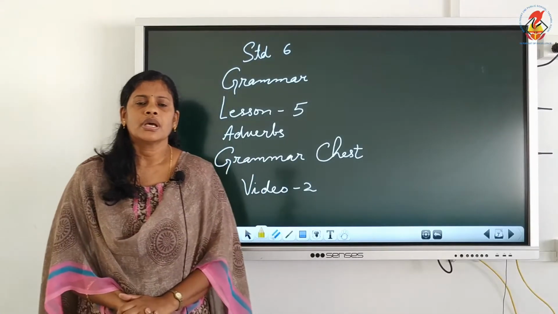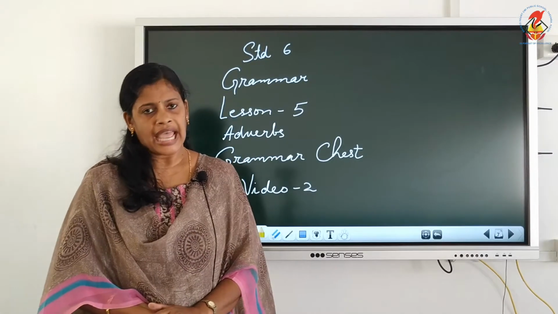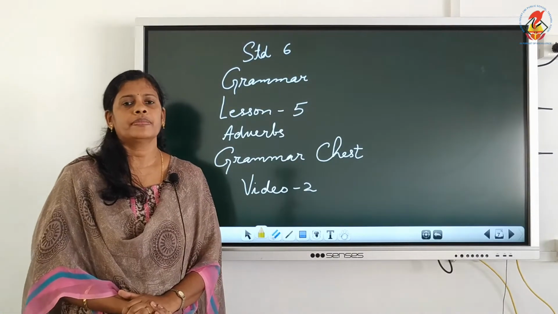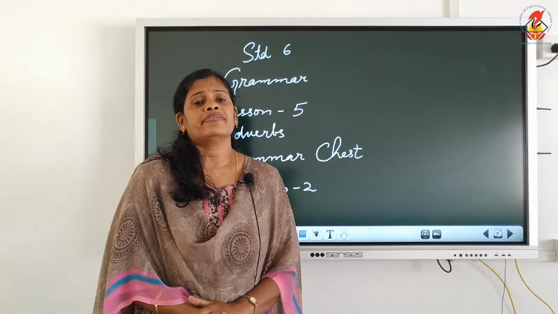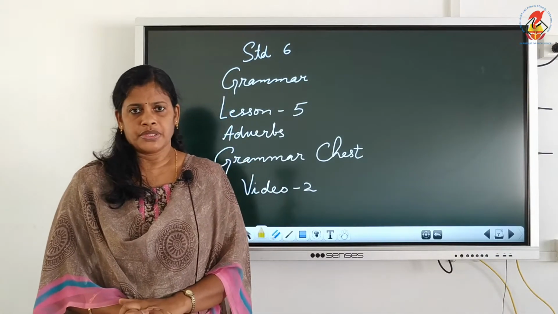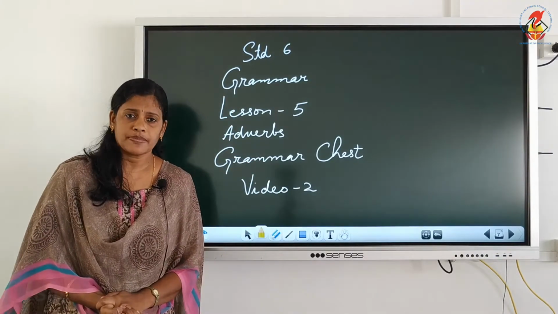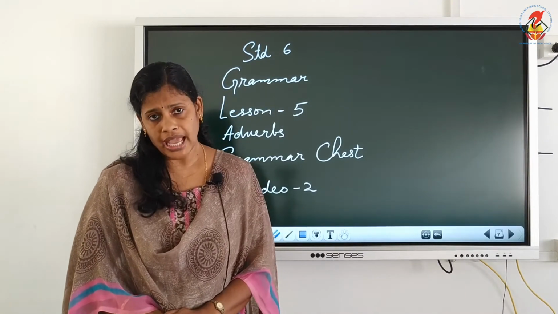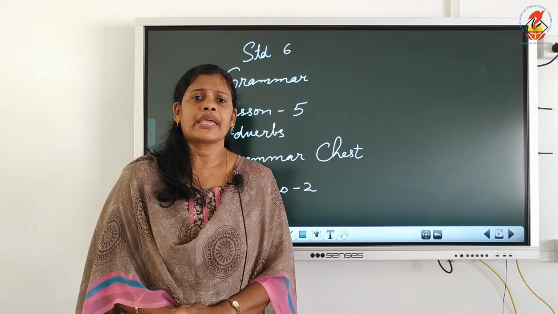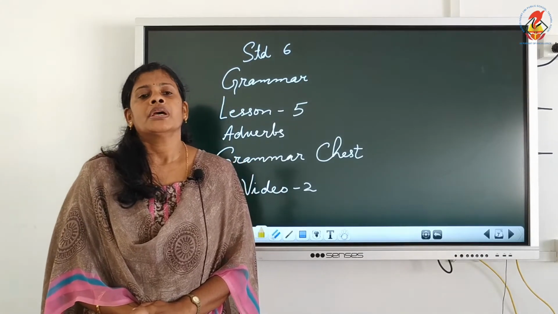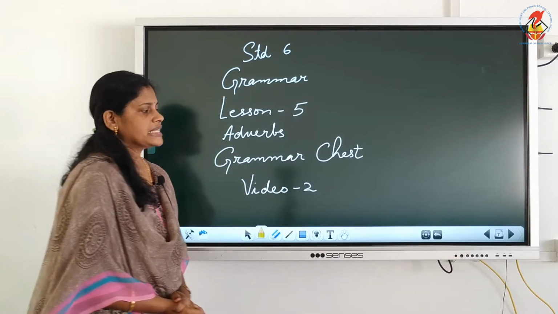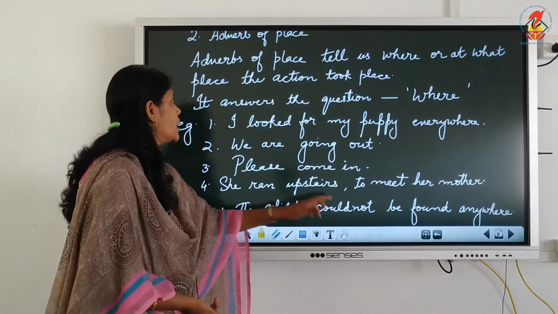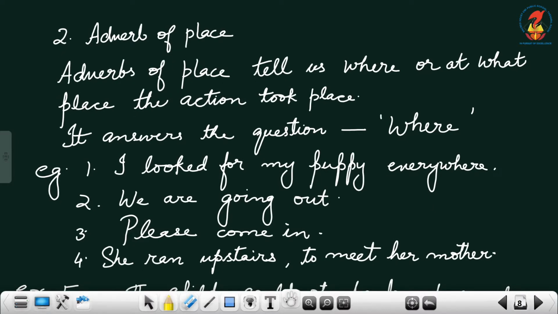Hello children, so we are continuing with the lesson adverbs, and in the first video I told you what is an adverb, the position of an adverb and different types of adverbs. We were discussing the different types of adverbs and how an adjective can be changed into an adverb by adding ly or illy. So today we will be doing the next type of adverb, which is adverb of place.